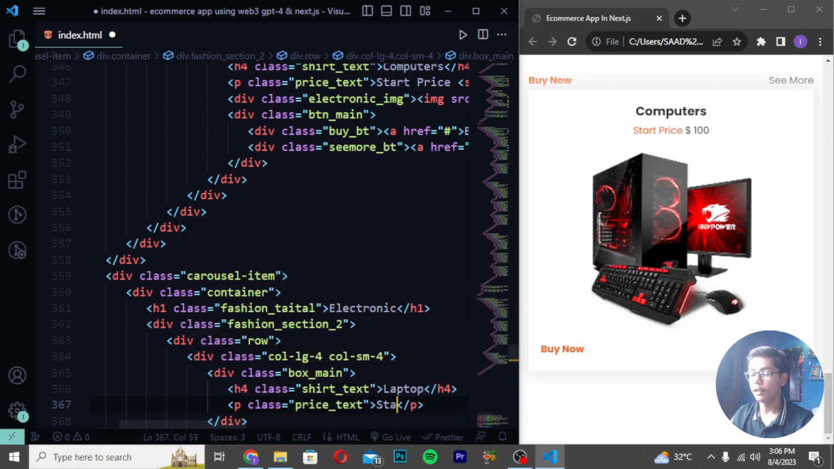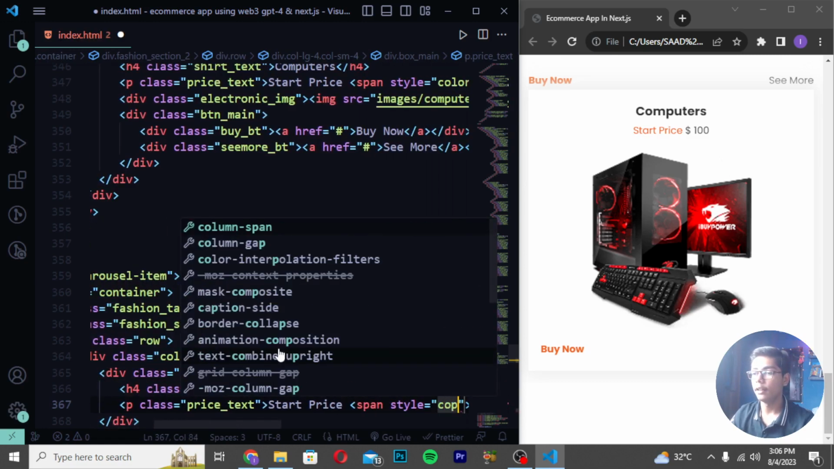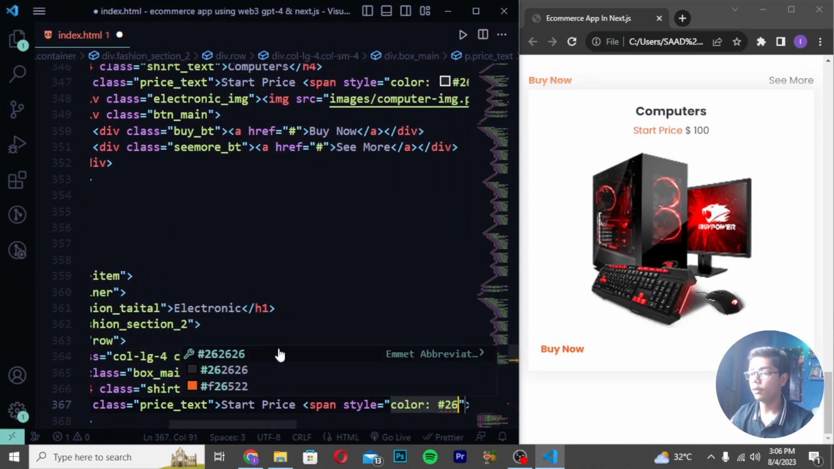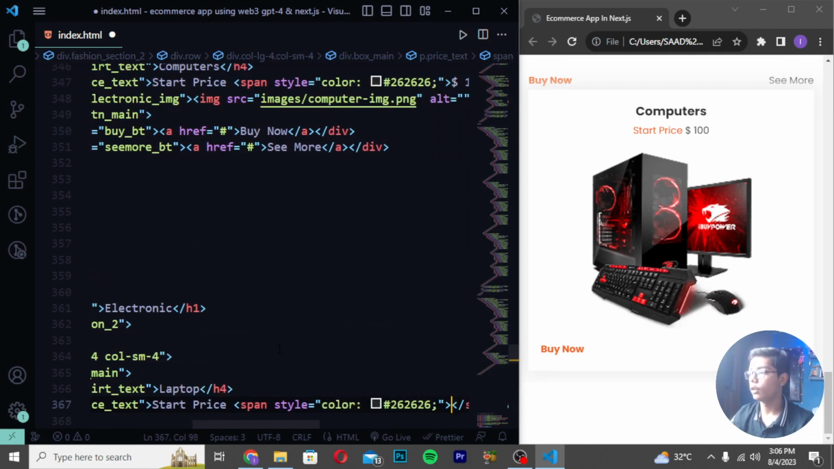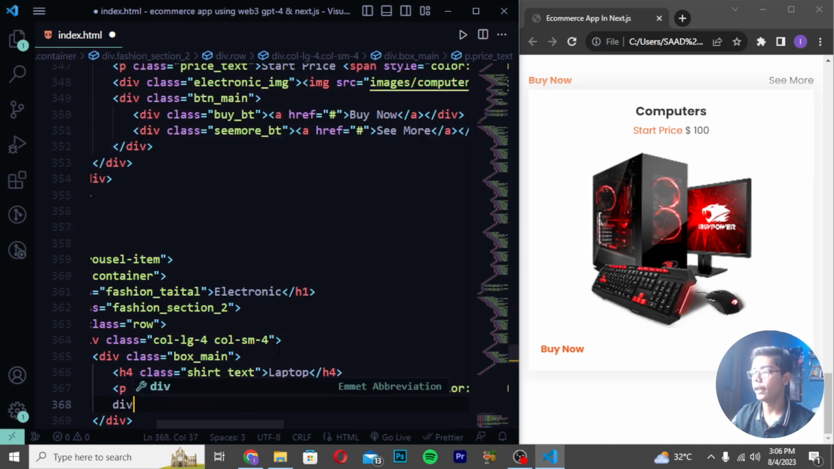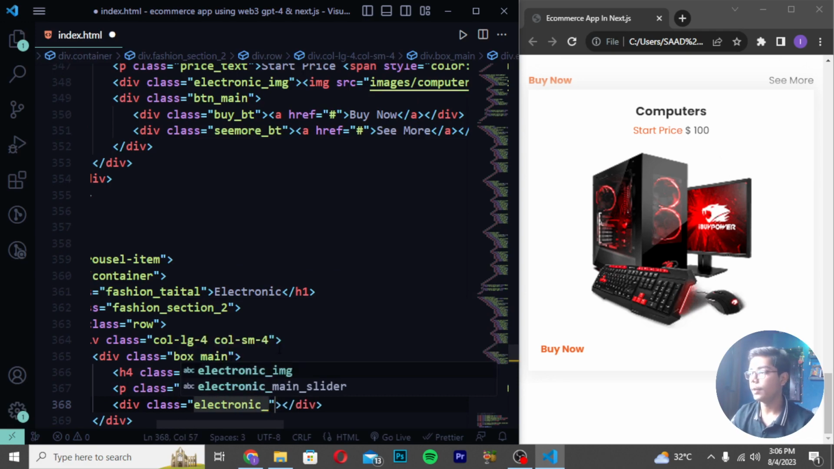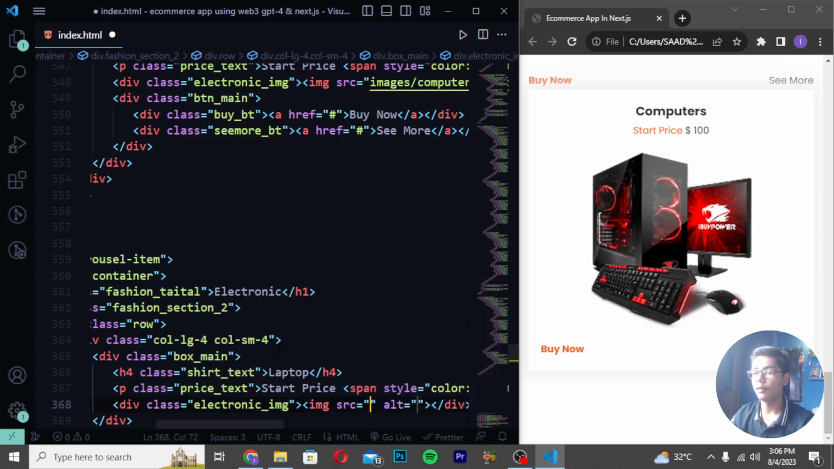Then I will be writing here start price like this, and here I will be writing span tag style with the color, and I will be writing here 262626. And then you have to now do one thing, like you have to write here dollar 100. Then you have to just move after the close p tag here and create div class electronic, and I will be writing here image, and then you have to write here images slash, then I will be now writing here laptop image like this.